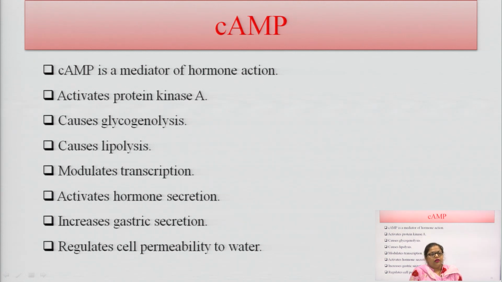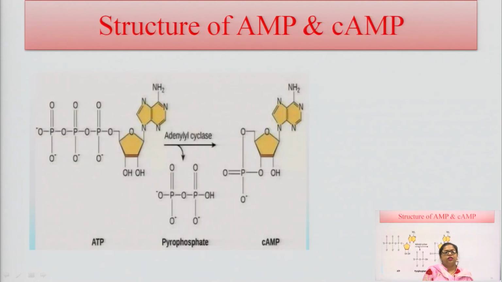It also increases gastric secretion. It regulates cell permeability to water. It is also helpful for cell permeability to water here. And this is the general structure of AMP and cAMP.